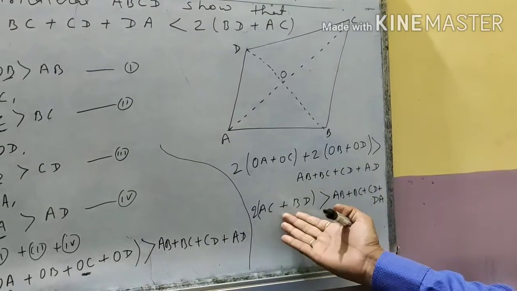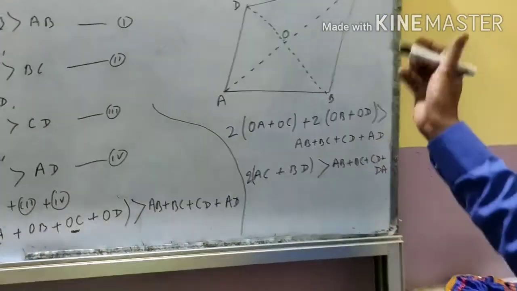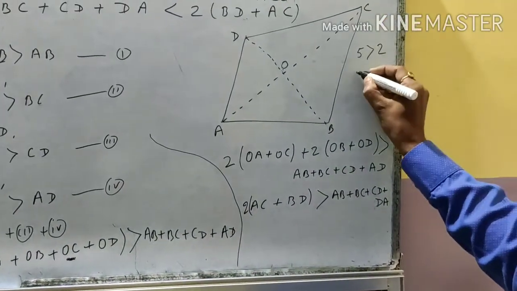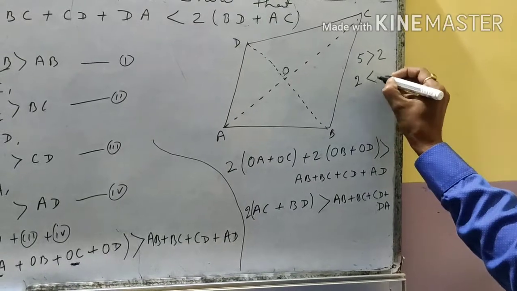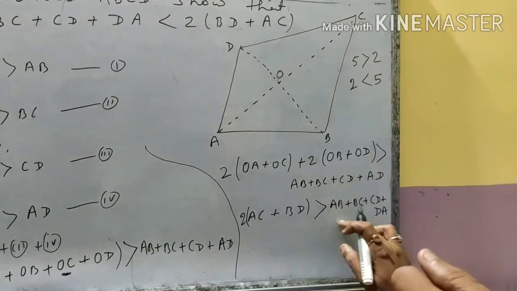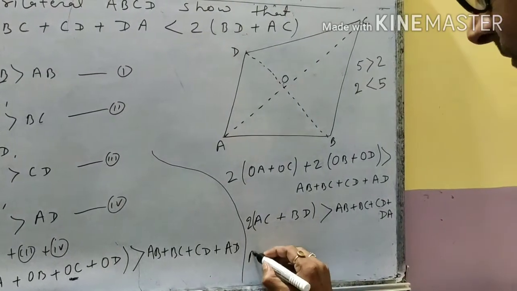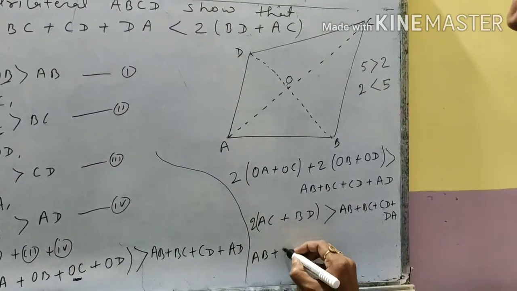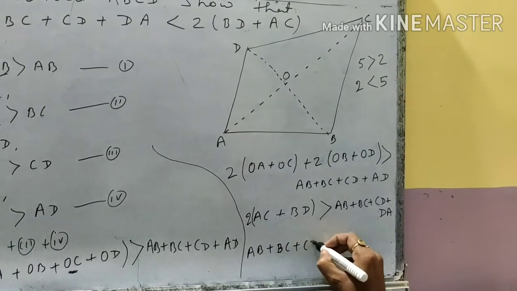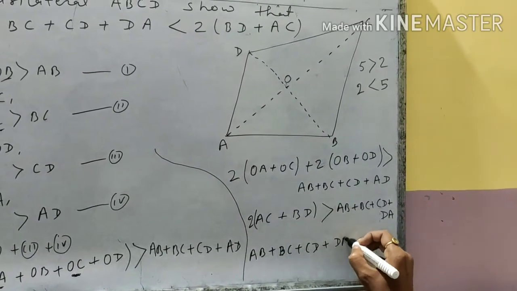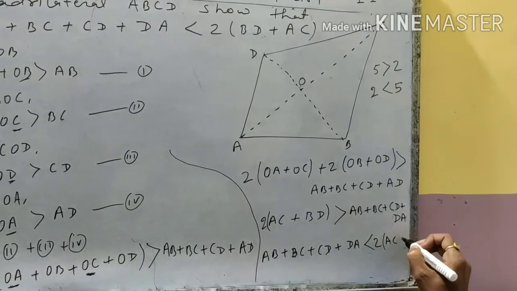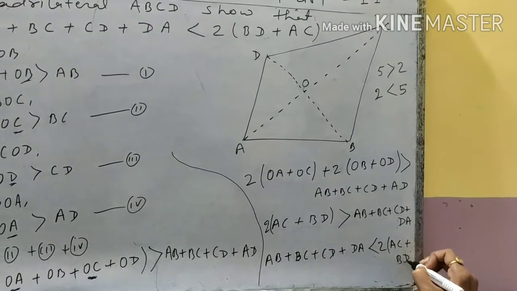If something is greater than some other value, we can say it like this: if 5 is greater than 2, another way we can write is 2 is less than 5. So AB plus BC plus CD plus DA is less than 2 times AC plus BD.